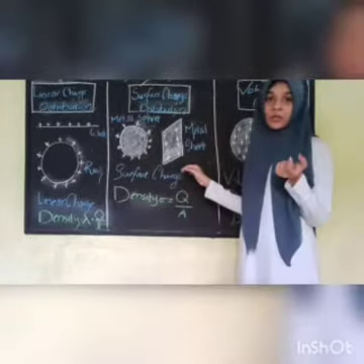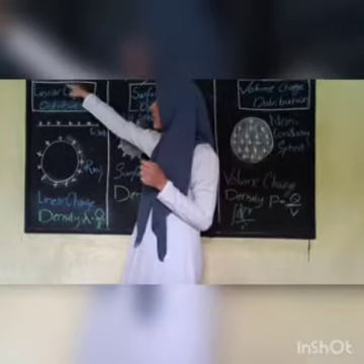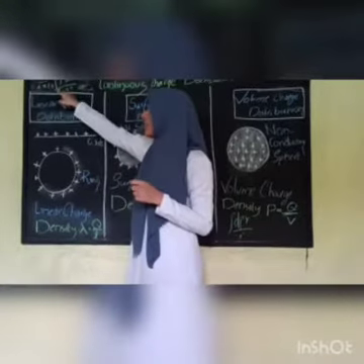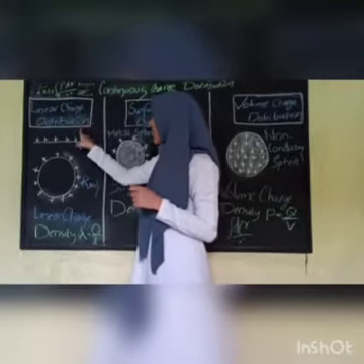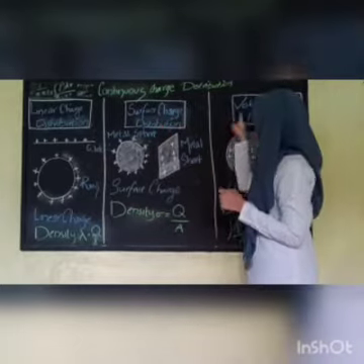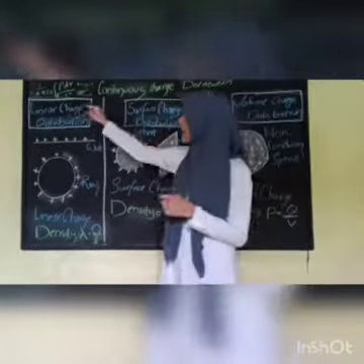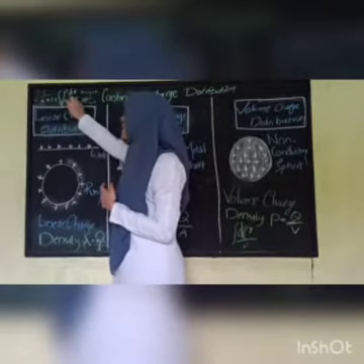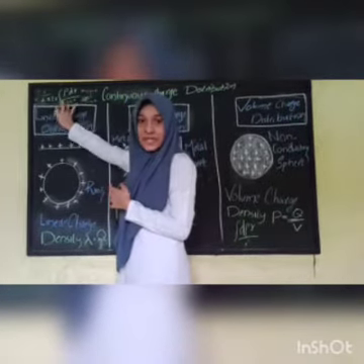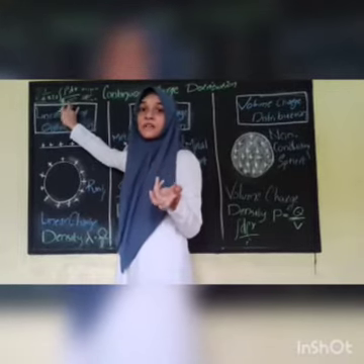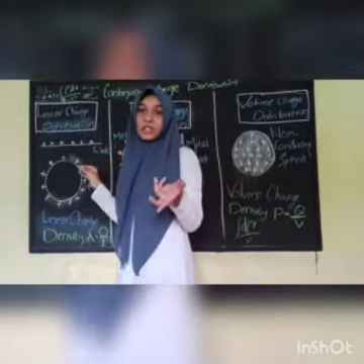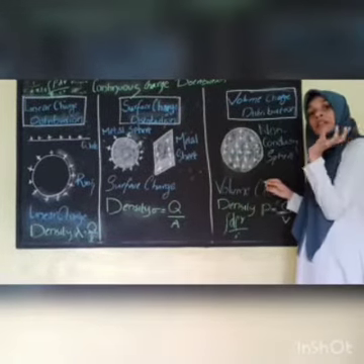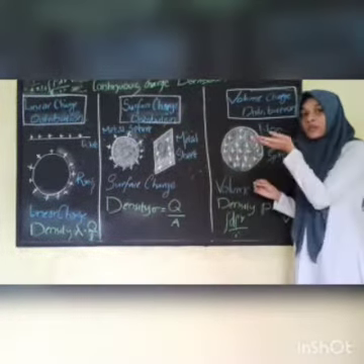And let me tell you one more thing: when we are writing this integral, we have to write under the integral sign whether we are doing it with a linear charge distribution, surface charge distribution, or volume charge distribution. That is, for linear we have to write L, or else we have to write V, or else we have to write S. That is, integral over length, integral over surface, or integral over volume. We have to define it, okay? Then only we will understand what we are equating.